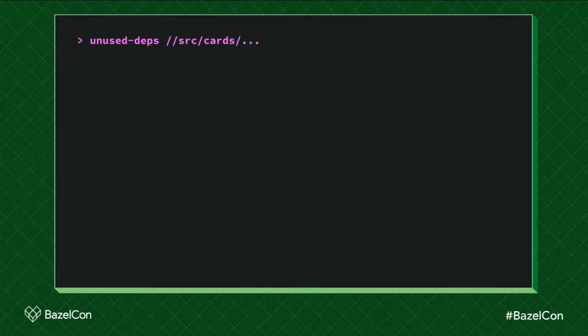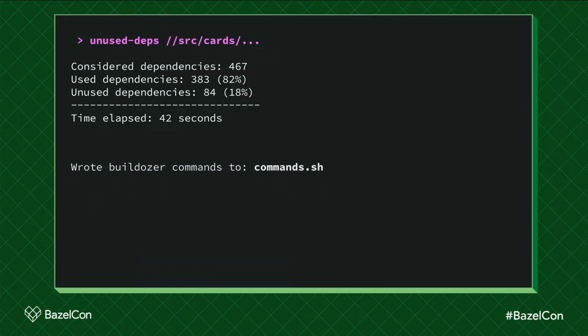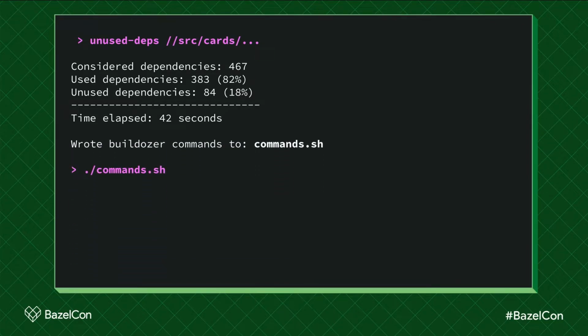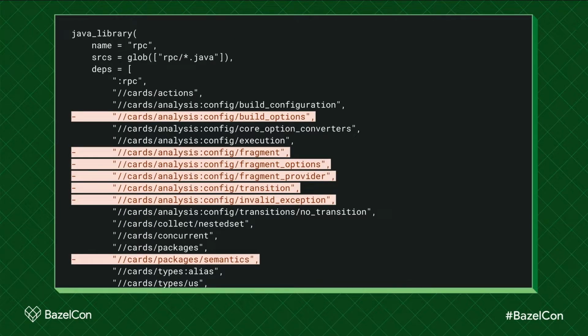So here's how it works. Let's say you own a service, the cards service. It's not a real service. We allow hundreds of payment methods. But you run unused deps. It tells you, well, here are the dependencies you have. And here are the dependencies you appear to actually be using. And this is how many we think you don't need. And it will produce a shell script that you can then run. When you run that shell script, it uses Bulldozer to delete your dependencies. And if you made a pull request, it would look something like this.